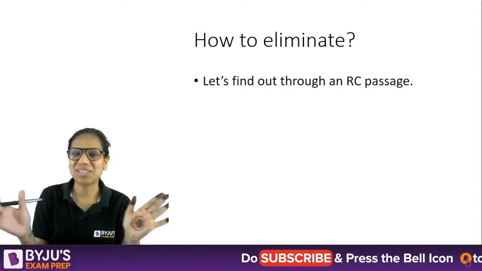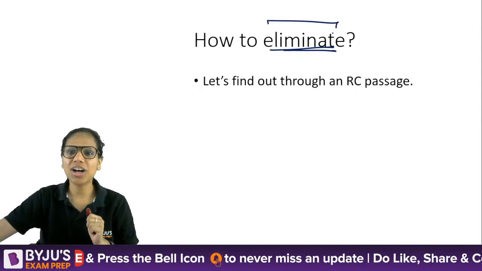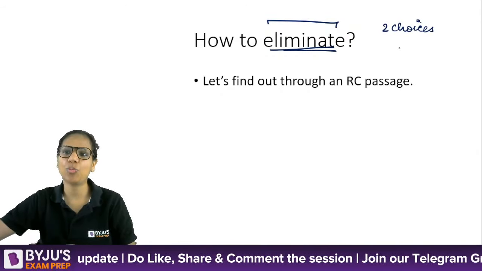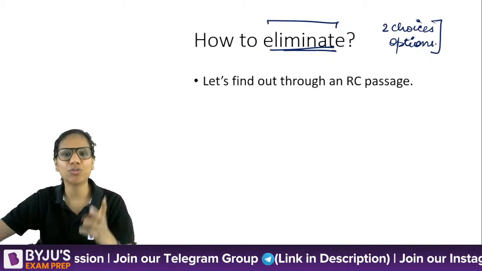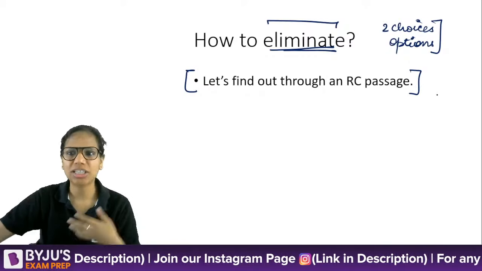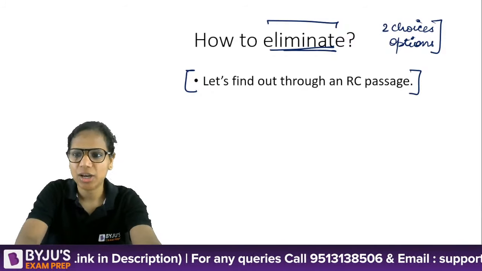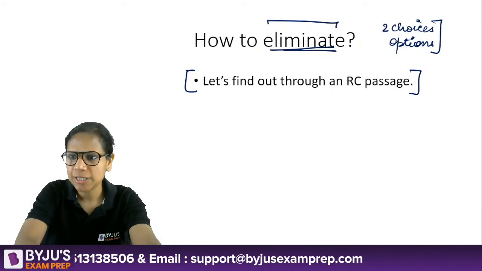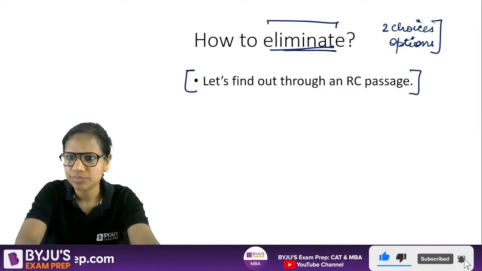And this is the biggest problem I think that all of you face: how to eliminate. You say, okay, fine, I have narrowed down to 2 options, and the difficulty begins here. What to do, how to find out which of these 2 options is the answer? So why don't I show you how to eliminate through an RC passage? I think that will benefit you more. We have an RC passage right now. I am just looking at the chat box for some of your queries, because some of these will be answered through this RC passage also. So you need not worry.